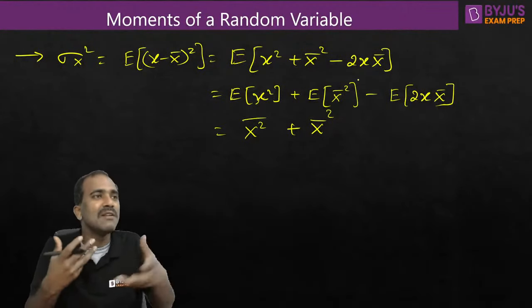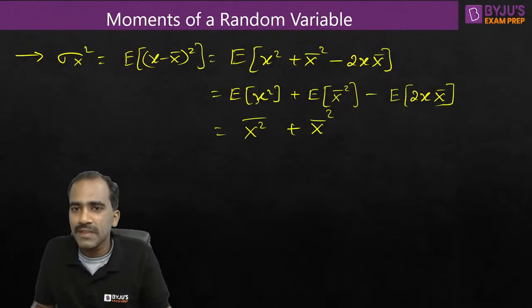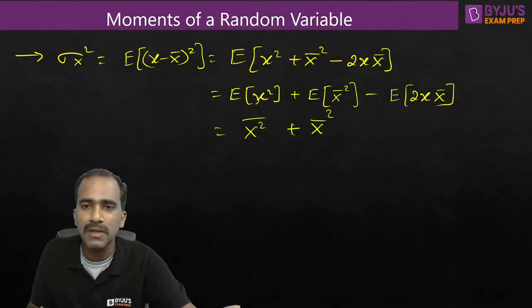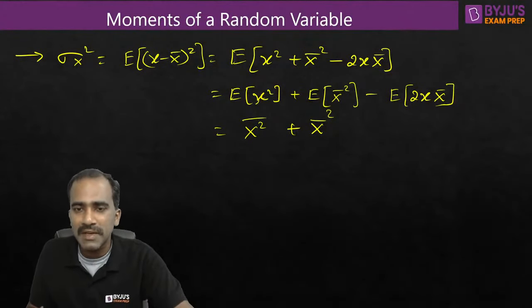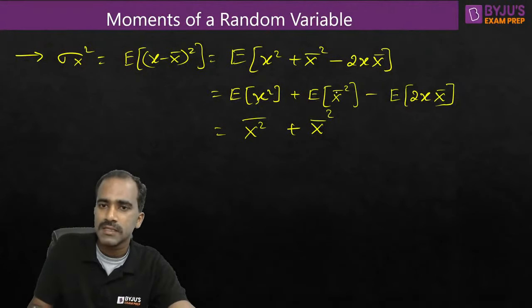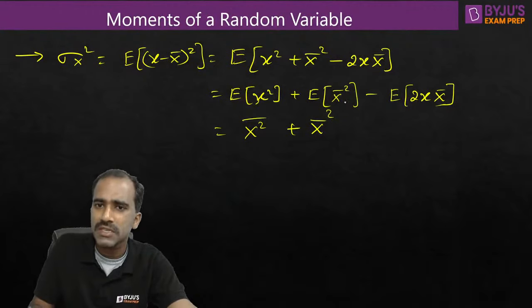Expect means why will you expect? Because when you are not sure, then only you expect, right? When I ask what is your expectation of marks, if you know your marks already, then there is no need to expect. You can exactly say the exact value, correct? So for constants, expectation is the same constant, because this is not random in nature, this is deterministic in nature.